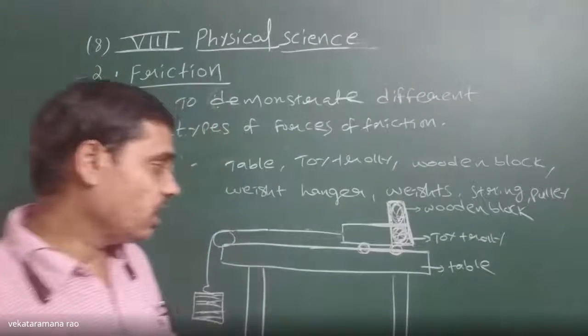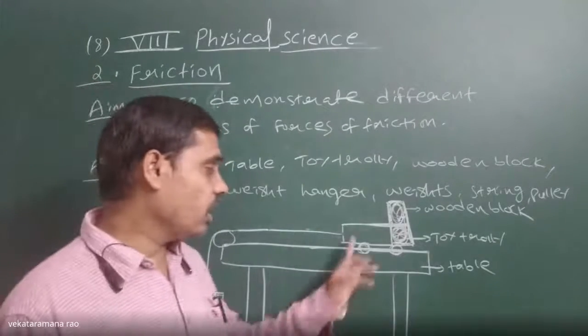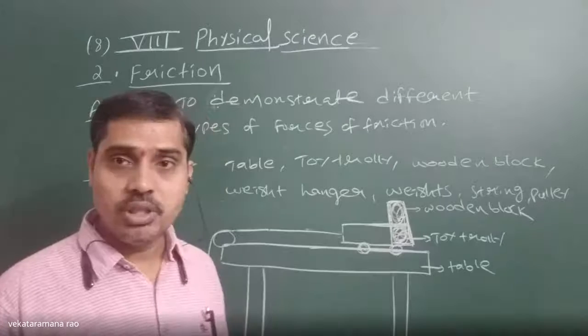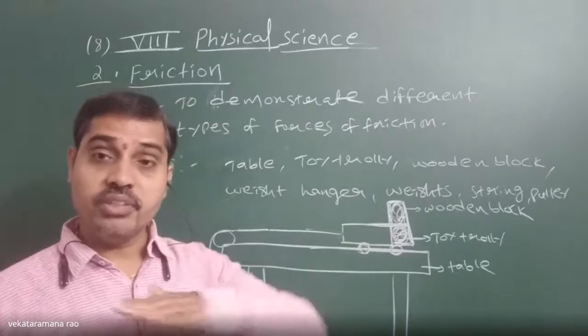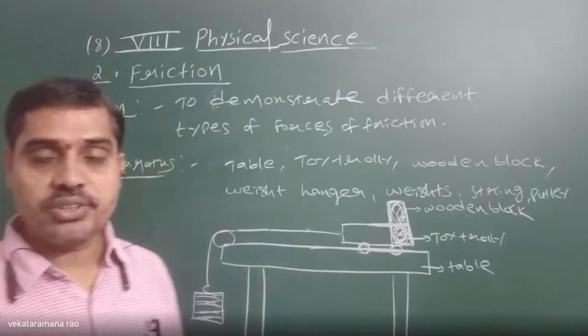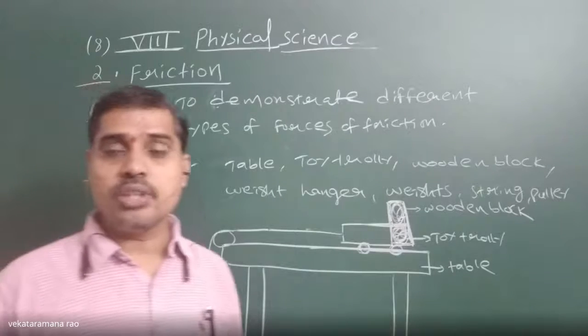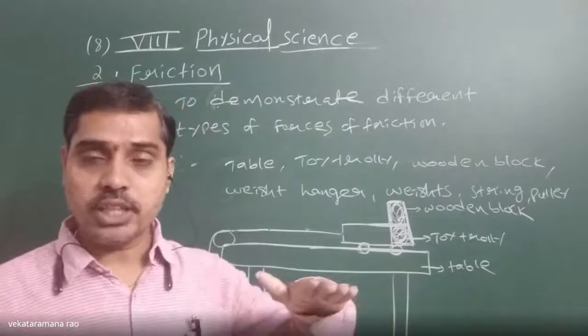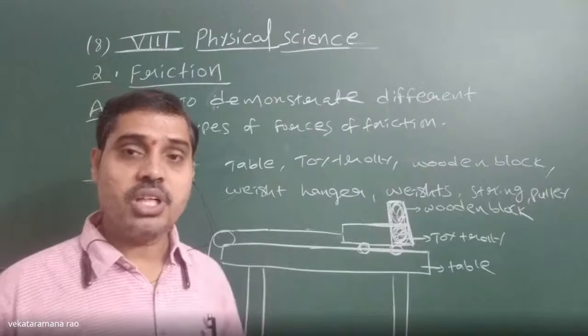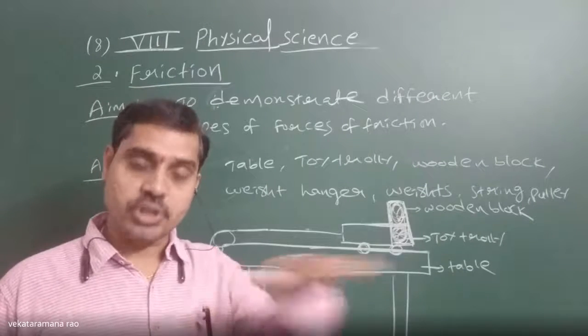Next, another friction acts between the trolley and the surface of the table, which is known as sliding friction. What is sliding friction? The force of friction, or the frictional force, acting between two surfaces which are relatively in motion.